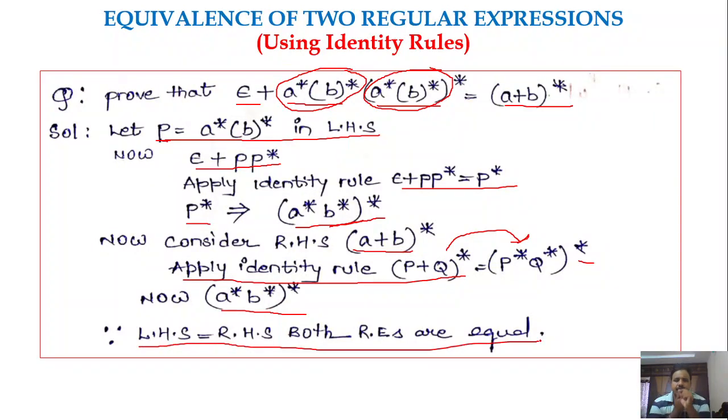Okay. So students, if you are familiar with these identity rules and if you figure out which identity rules can be applied to simplify the regular expression and to prove the equivalence, then this type of problem is very easy, right? What you need to do is know all those 14 identity rules. The main important points here are the identity rules related to the closure operation. You need to remember that, and you have to apply them whenever there is a possibility.